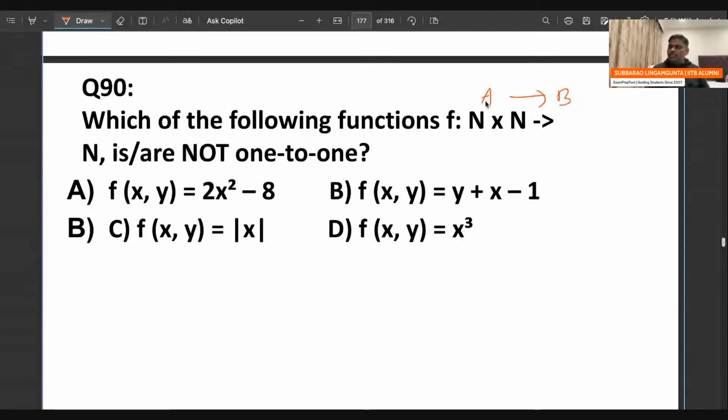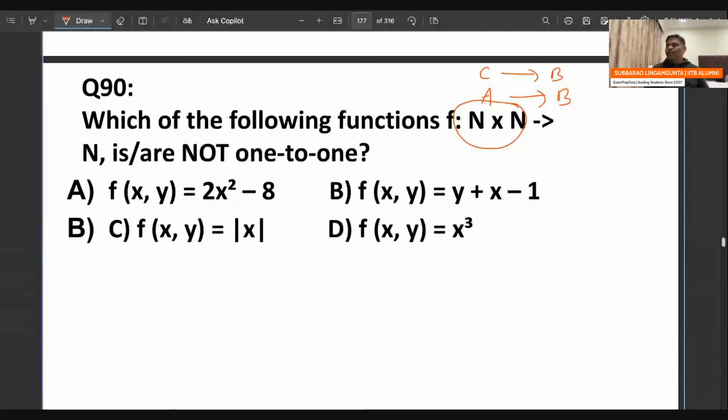If I give C here, it cannot go to B. If A goes to B and C also goes to B, it is not 1 to 1. So remember, 1 to 1 means left one, right one, a unique matching. Unique matching should be there.